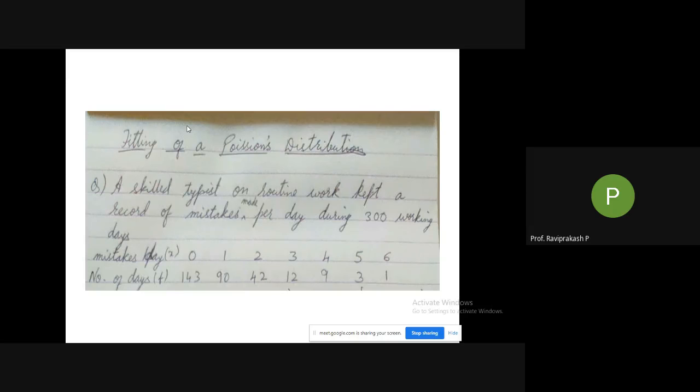So this is the question given to you. It will be properly mentioned what kind of distribution you need to do, whether it is Poisson's distribution or a binomial distribution. Next, coming to the solution. It is similar to the binomial distribution again, but the formula will be different. Does anybody remember the Poisson's distribution formula?